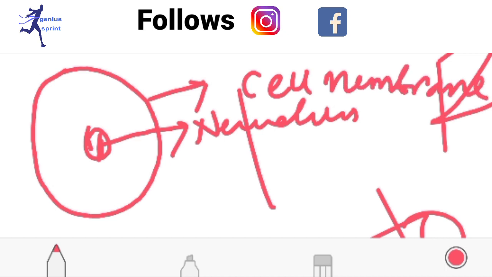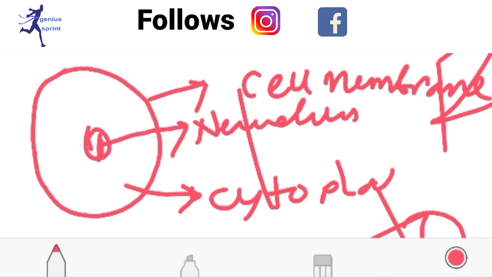And this section is actually called the cytoplasm. Different cell organelles are also present there. These are called cell organelles, like mitochondria, Golgi bodies, lysosomes, etc. Different things are there. So this is the complete structure of a cell.